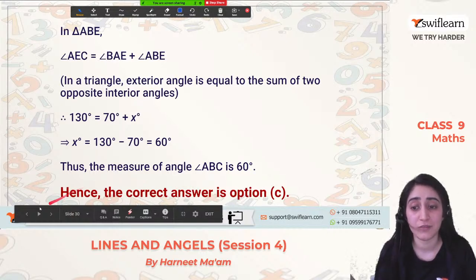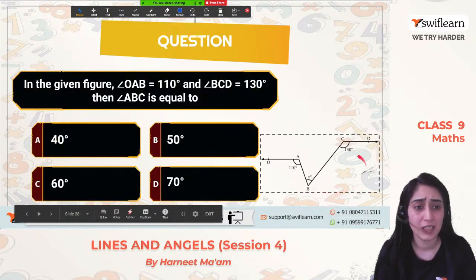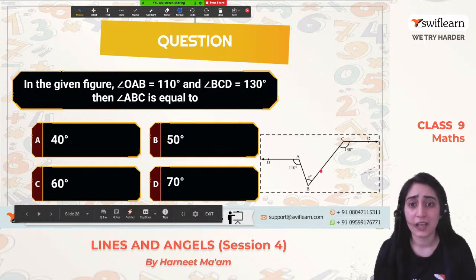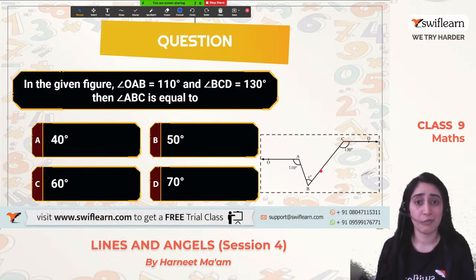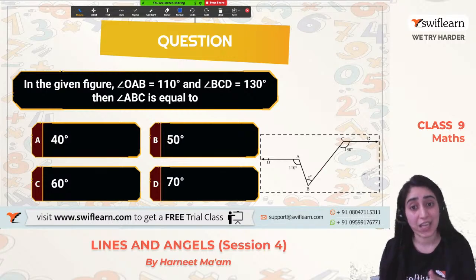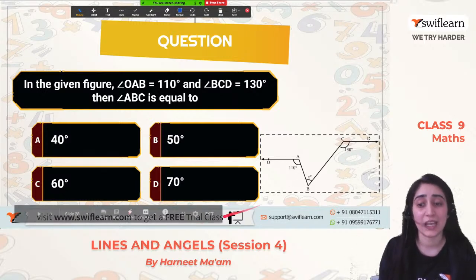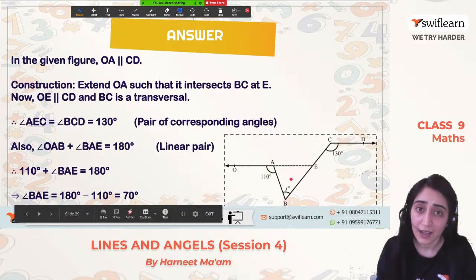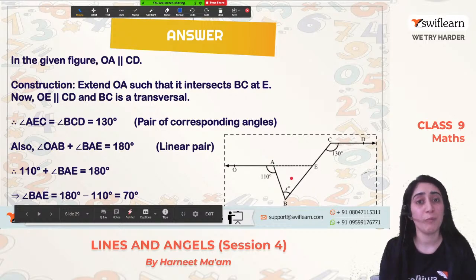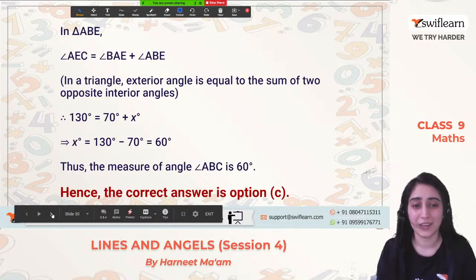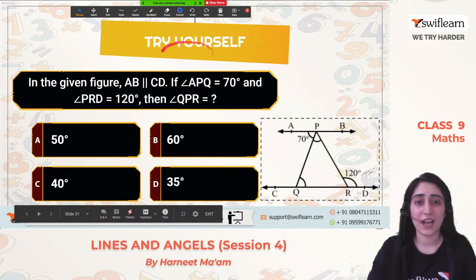But in this question, when we see the picture, we realize there is no triangle. It is out of the syllabus because the topic is about triangles, right? But there is no triangle. When there is no triangle given to us, why not extend the line and form a triangle and then use the properties. Okay, clear with this one? Great. So let's try this yourself.